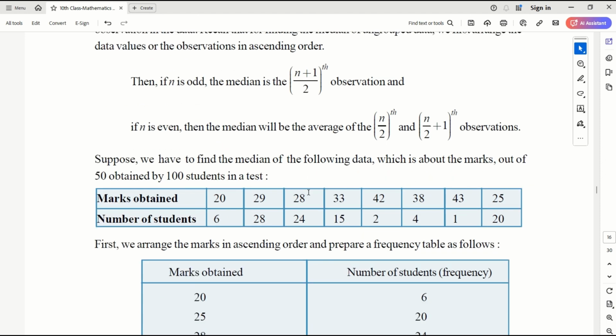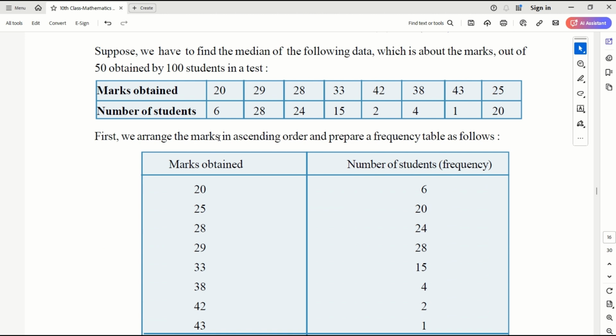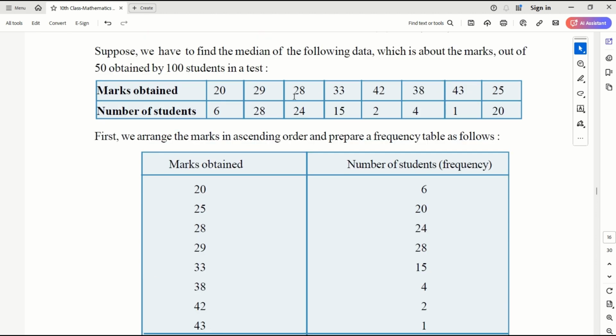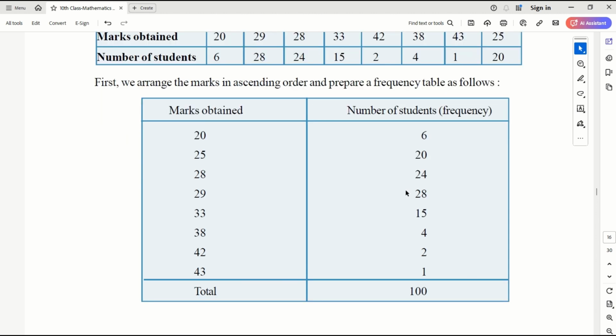Okay, but now let's learn how to do it for grouped data. Suppose we have to find the median of the following data, which is about marks out of 50 obtained by 100 students in a test. So 20 marks, 29, 28, you can see they are in this group. So first thing is we'll sort them out. Sorting is 20, 25, 28, 29, 33, 38, 42, and 43. This is the order of the marks obtained in sorted order. And then the corresponding frequencies are written here, the number of students who scored those marks.